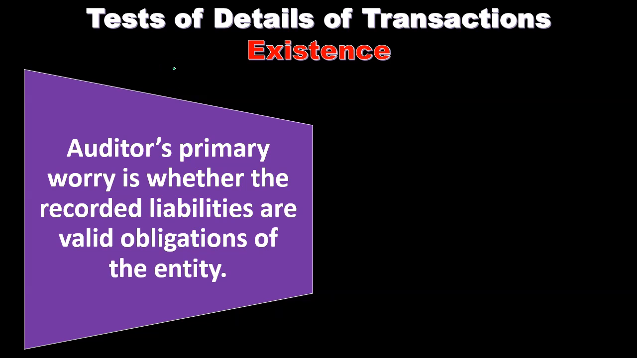Next assertion related to test of details of transactions is existence. With existence, the auditor's primary worry is whether the recorded liabilities are valid obligations of the entity. So the recorded liabilities on the books, are they valid liabilities of the entity?